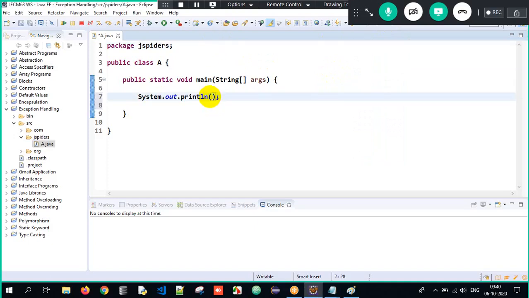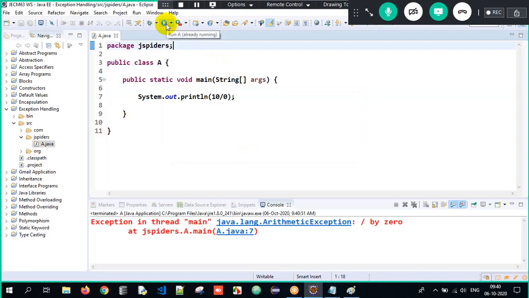Now when I write 10 divided by 0 here, I know that it will give an exception, but the compiler does not know it. Therefore, I execute the program, and then I get to know the exception here. See, exception in thread main, java.lang.ArithmeticException. We are dividing by 0 and the line number is 7.